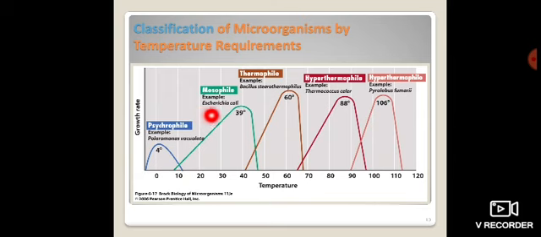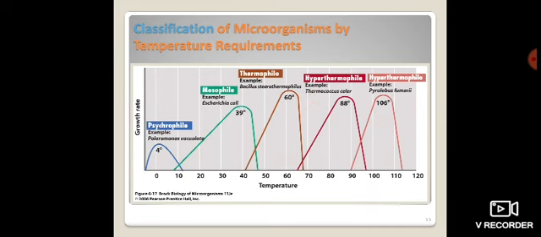An example is Escherichia coli. We know that. Then the thermophile, the third point, where the temperature is 60 degrees and the microorganism can easily survive. An example is Bacillus stearothermophilus. These microorganisms can survive. And the last two categories are called hyperthermophiles, meaning that at excessive temperature they are still surviving and developing themselves.